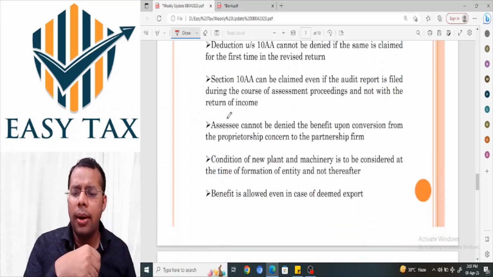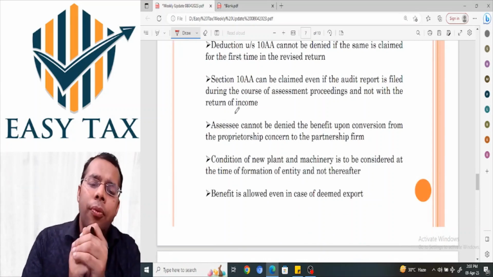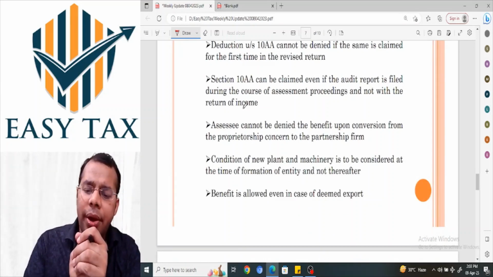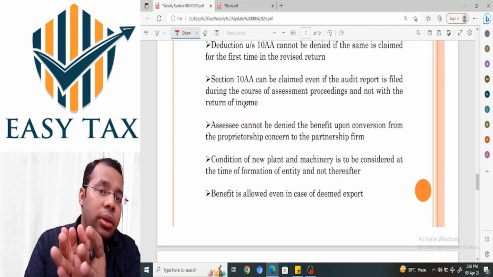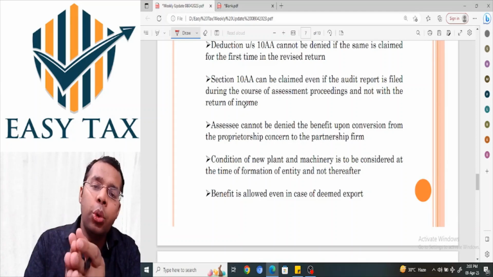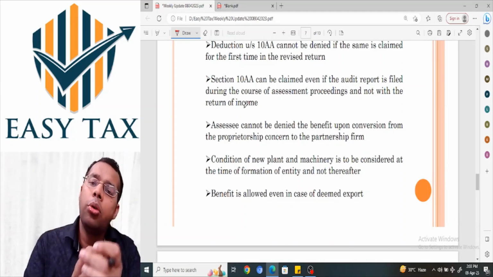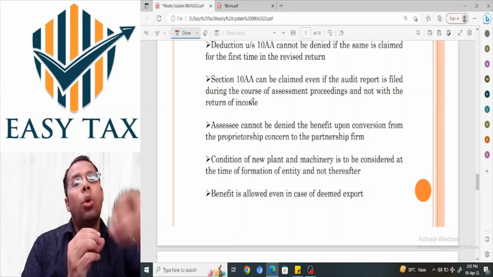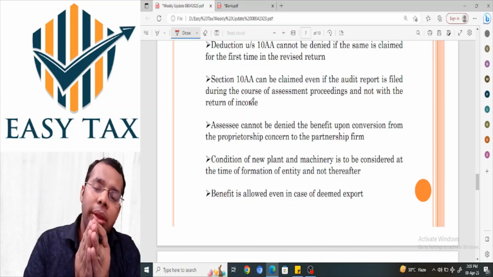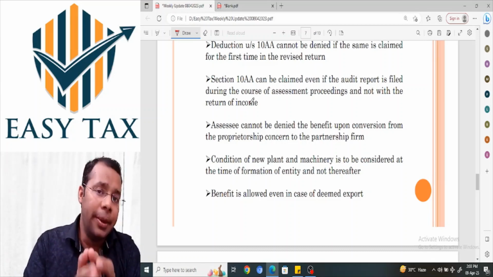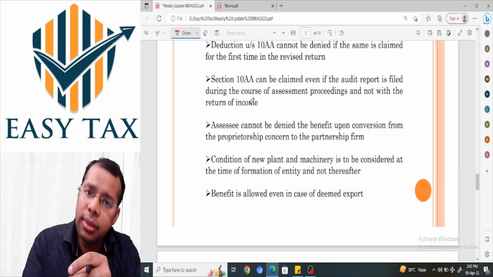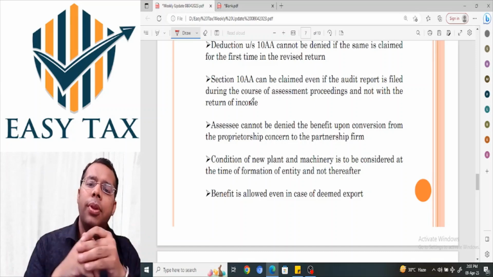And one of the arguments of the revenue was that the assessee was not actually exporting the goods himself. What he was doing was selling the goods to a merchant exporter who was exporting the goods. So the department said that it's not the assessee who can claim 10AA, because he is not exporting the goods and is not bringing the foreign exchange into India.